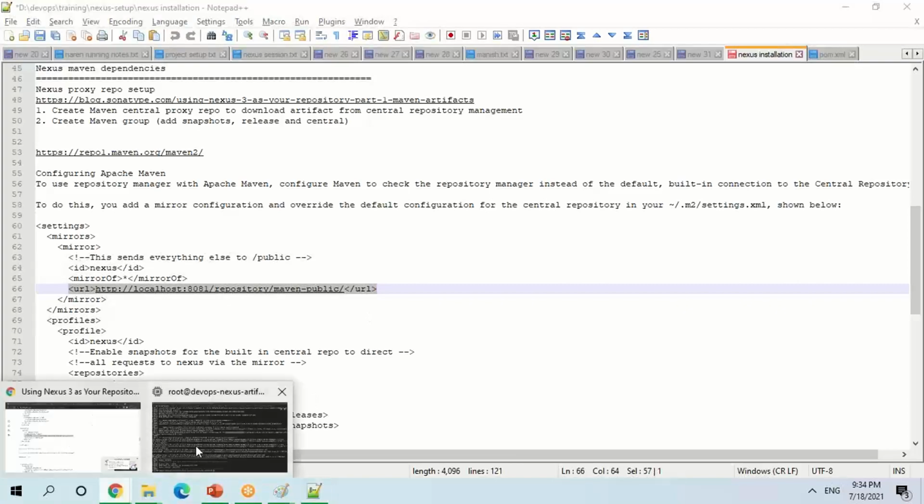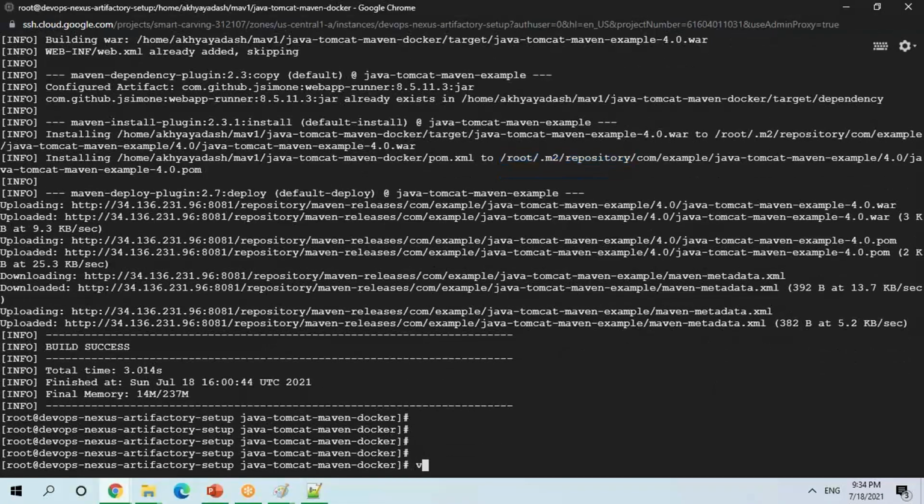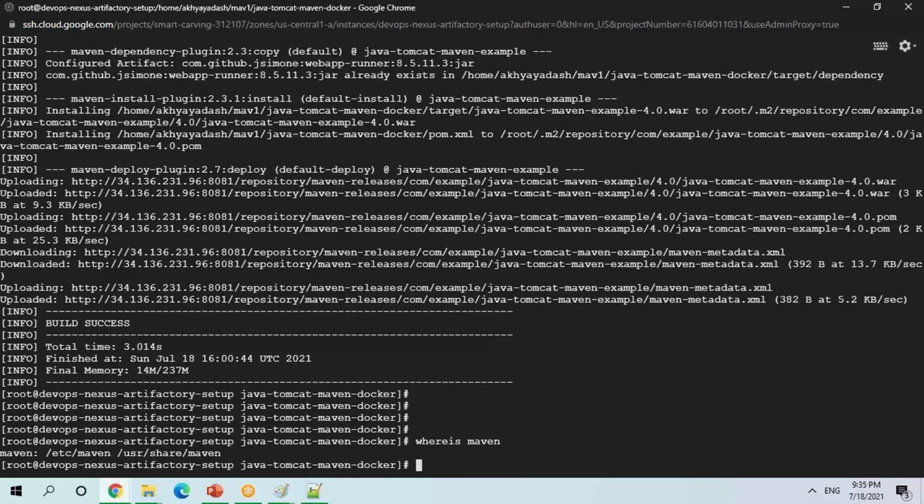So I'll go and change the settings.xml with vi. So where is my settings.xml file? vi /usr/share/maven, okay, conf/settings.xml file.